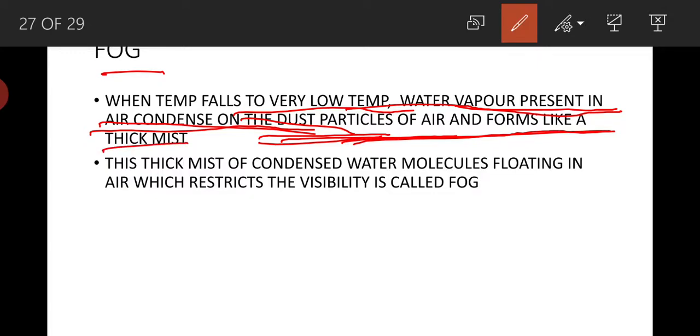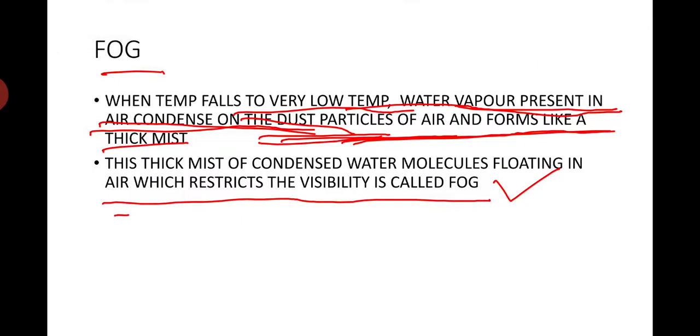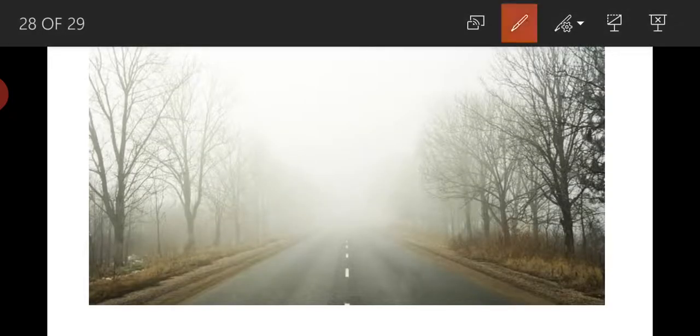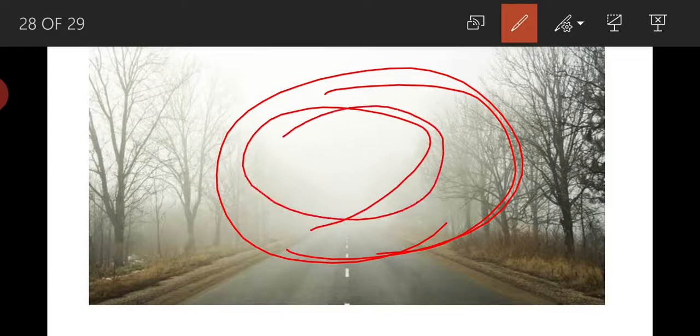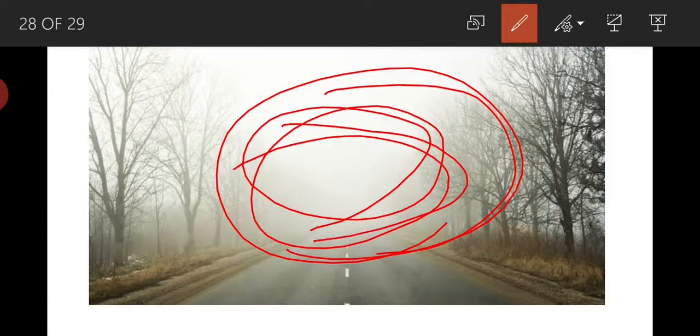This thick mist of condensed water molecules floating in air, which restricts the visibility, is called fog. Here in this image you can see fog.